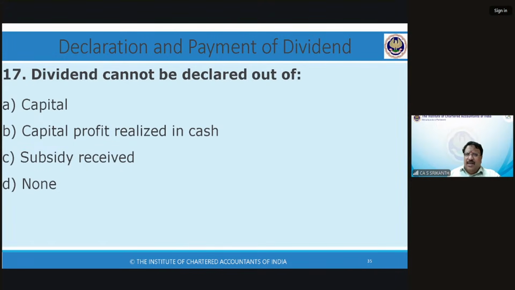Actually, we have discussed the subsidy. The name used is subsidy. We have discussed it. Let us see. How many of you give the right answer? Navneet Maurya, super, 17A.